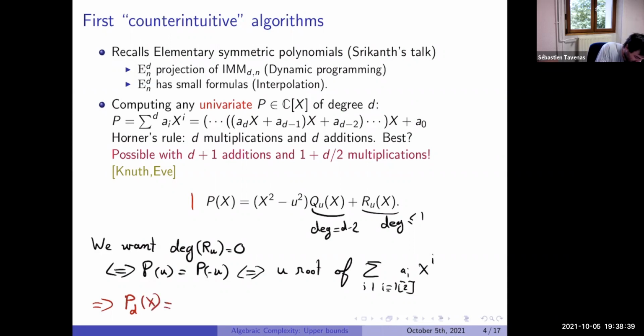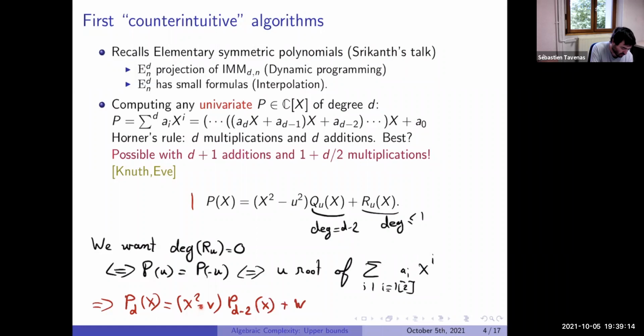And it can be written as x squared minus, to emphasize, u squared is a constant in C, x squared minus u squared, times Q_u of x, which will be just a polynomial of degree at most d minus 2. And now we know it's of degree 0, so it's constant. So to compute a polynomial of degree d, it's sufficient to compute a polynomial of degree d minus 2.